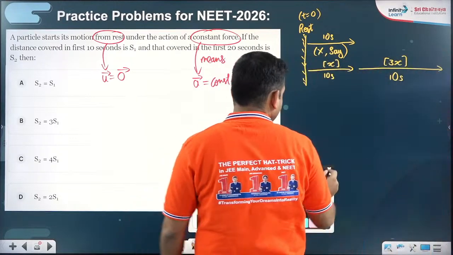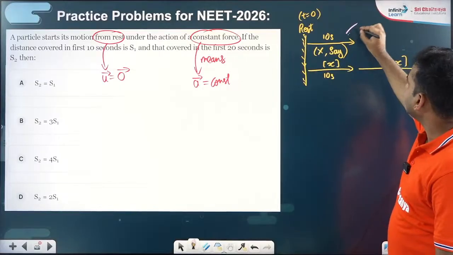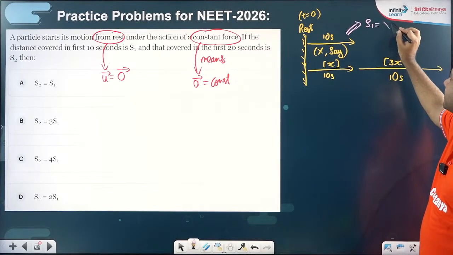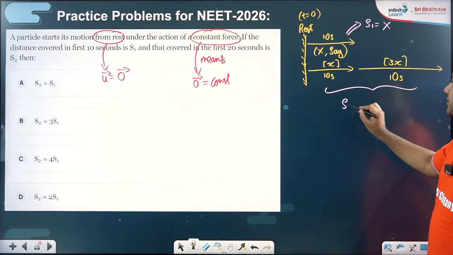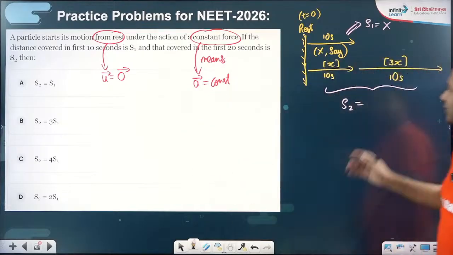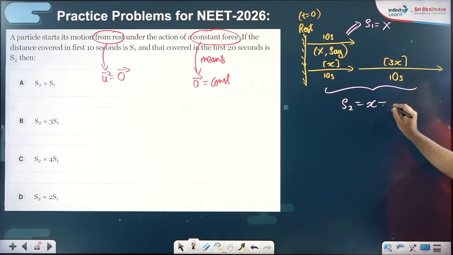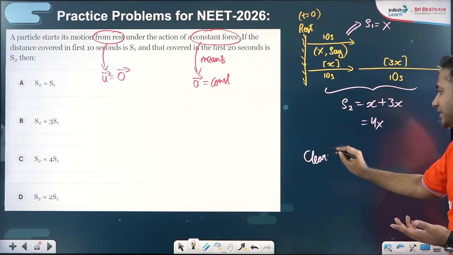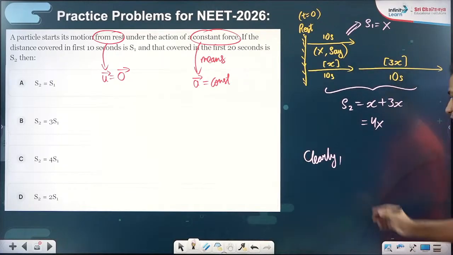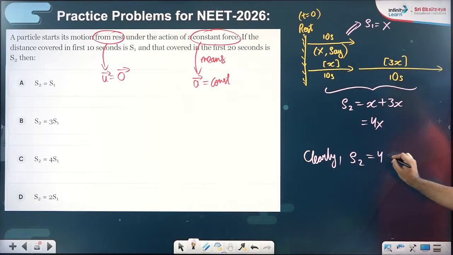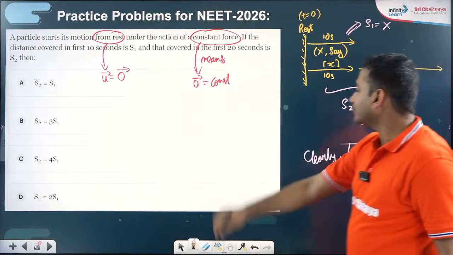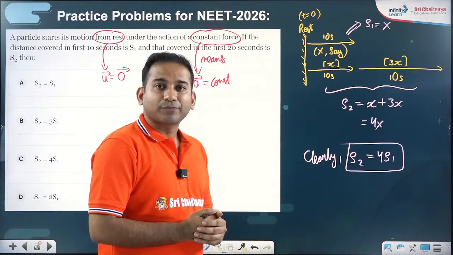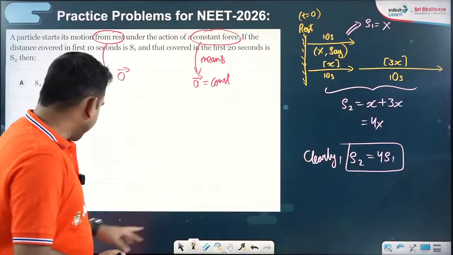So if this distance was x, then in the next 10 seconds, its distance is 3x. According to the situation, it covers S1 distance in the first 10 seconds. S1 is equal to x. And S2 in the first 20 seconds means x plus 3x, that is equal to 4x. So what can you say? Clearly, S1 value is x and S2 value is 4x. So clearly S2 will be equal to 4S1. Is that clear for us? All right. This is an easier way of doing it.